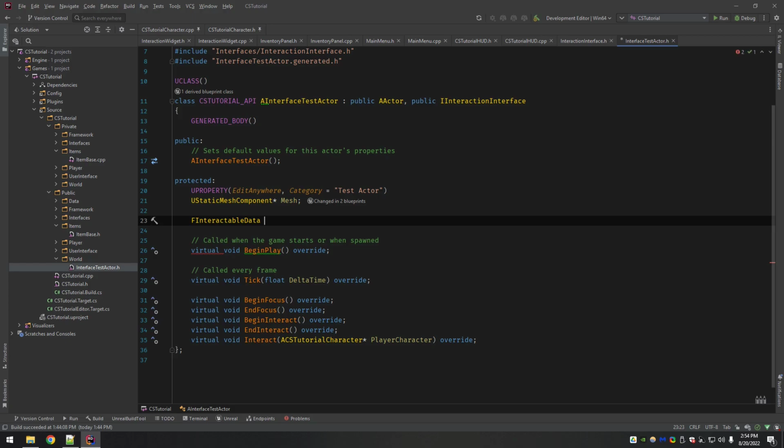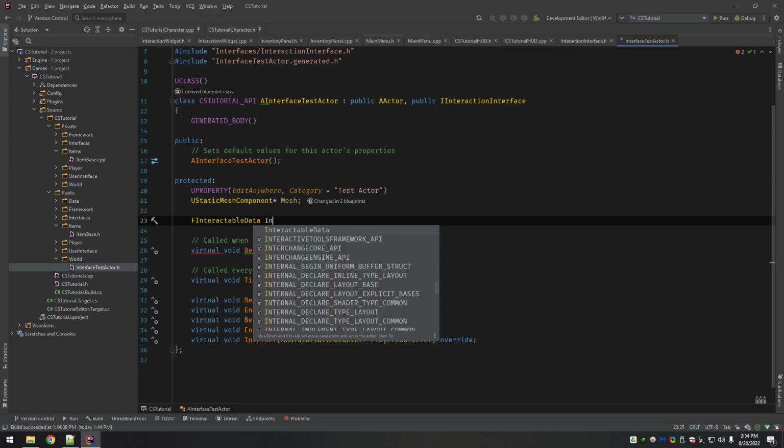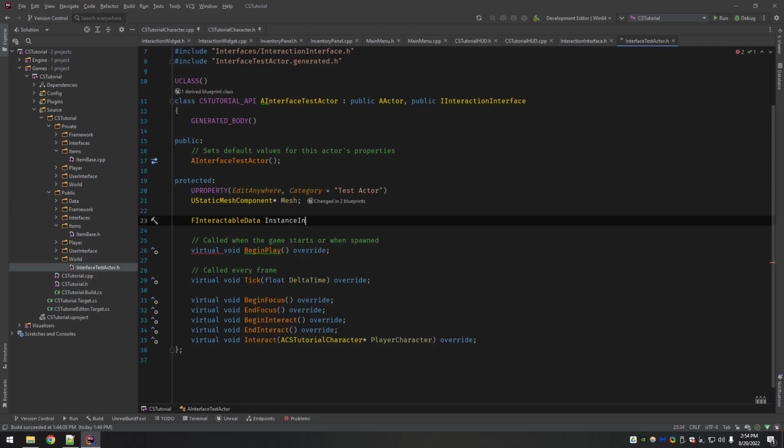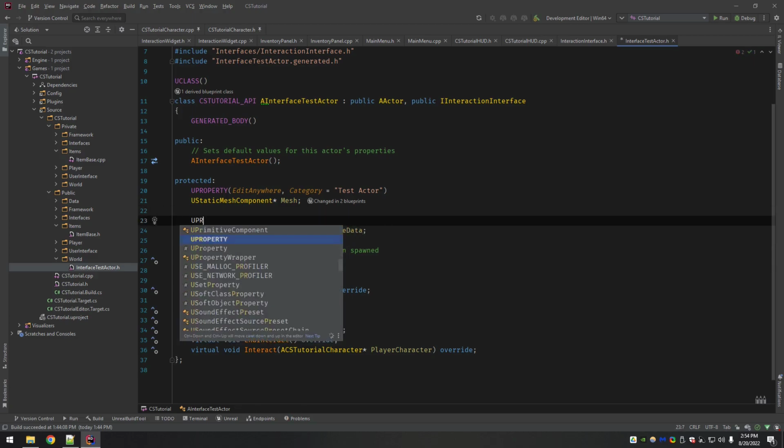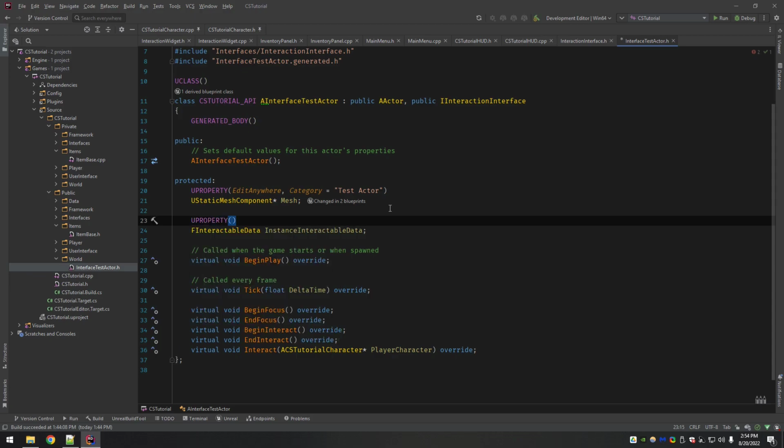So for anything that is going to be interactable, we have to inherit the interface, implement the functions, and then create an instance of the interactable data struct. I call them instance interactable data. And if you make it a UPROPERTY, you can expose it to the editor. So EditInstanceOnly, category TestActor.